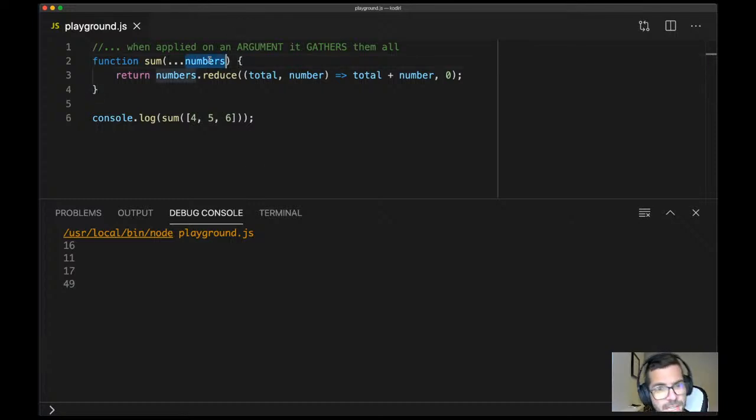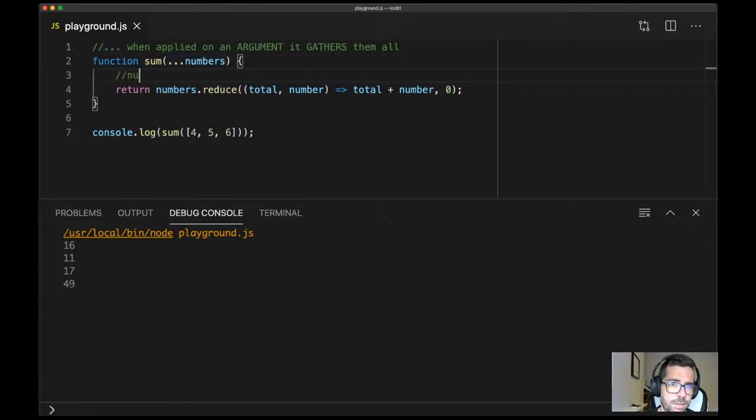What type of data is numbers? Always, when you use this, the gather of the rest parameter used as an argument, it's always going to be an array. But then an array of what? So numbers equal. What do we have inside? Do we have the numbers?